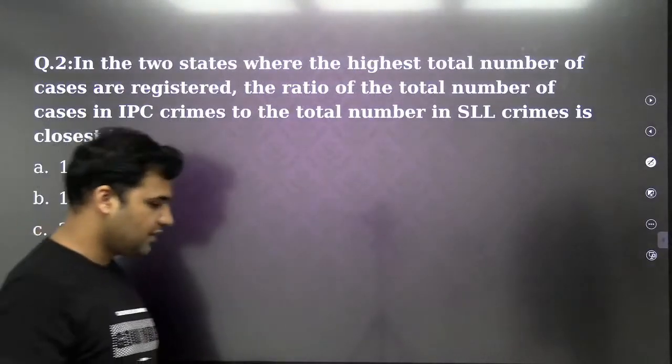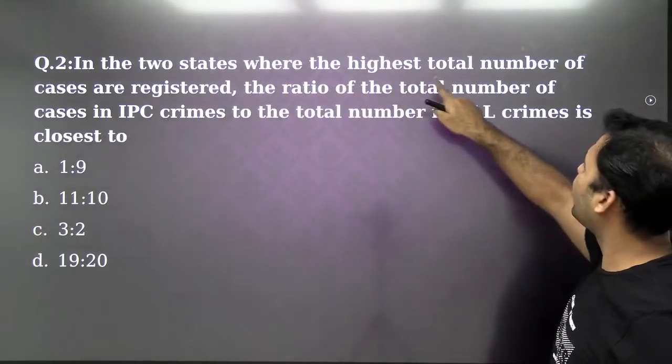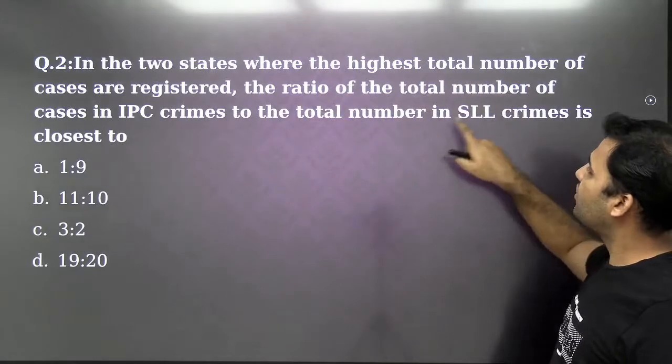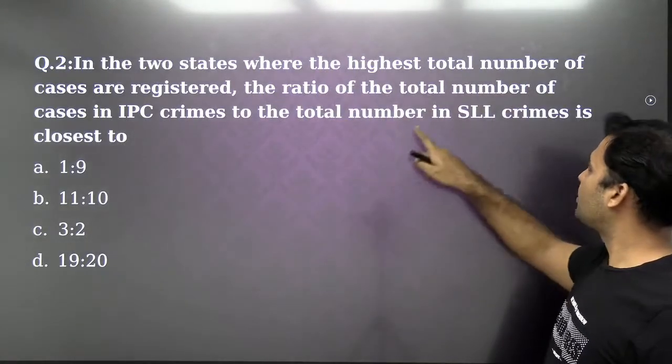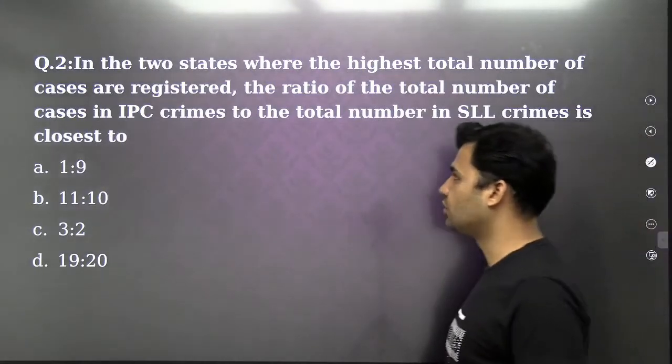We are supposed to tell, in the two states where the highest total number of cases are registered, the ratio of the total number of cases in IPC crimes to the total number in SLL crime is closest to.